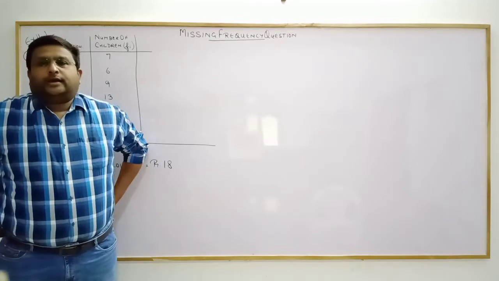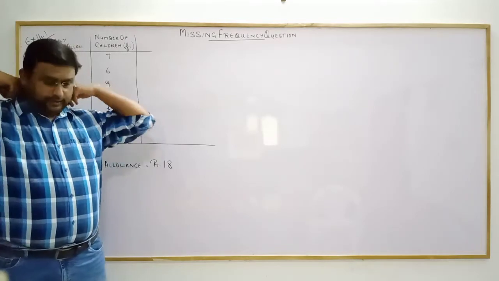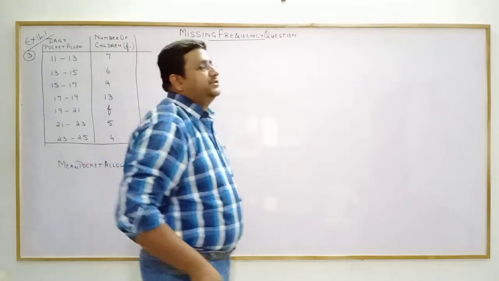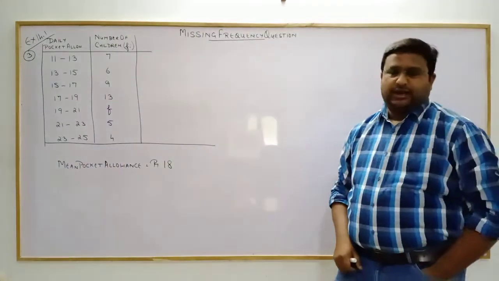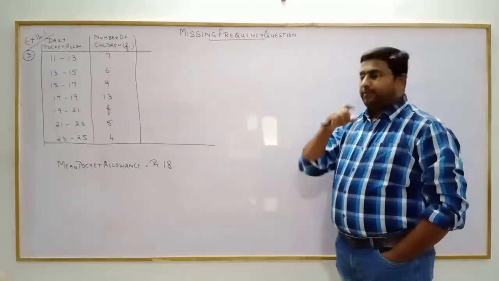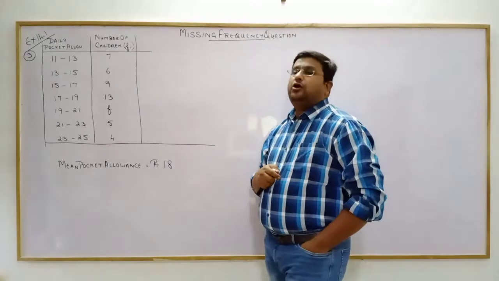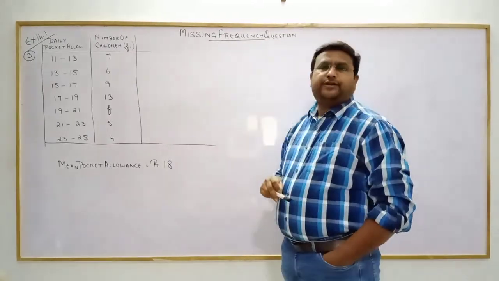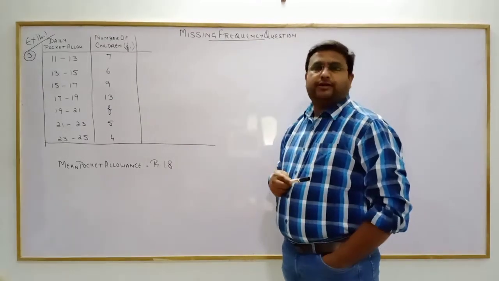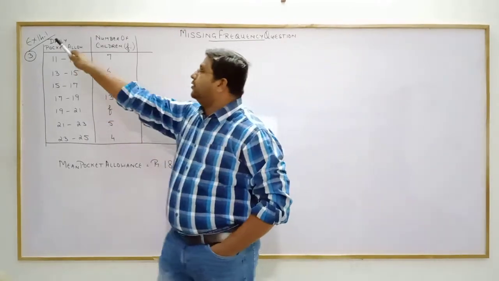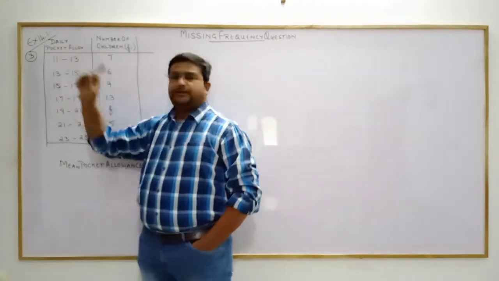Good morning class. Today we are going to study missing frequency questions from your exercises. We have done mean, median and mode, all three central tendencies. Now we come to the missing frequency question, where the frequency is missing in the question. As you can see, we are talking about exercise 14.1, question number 3.